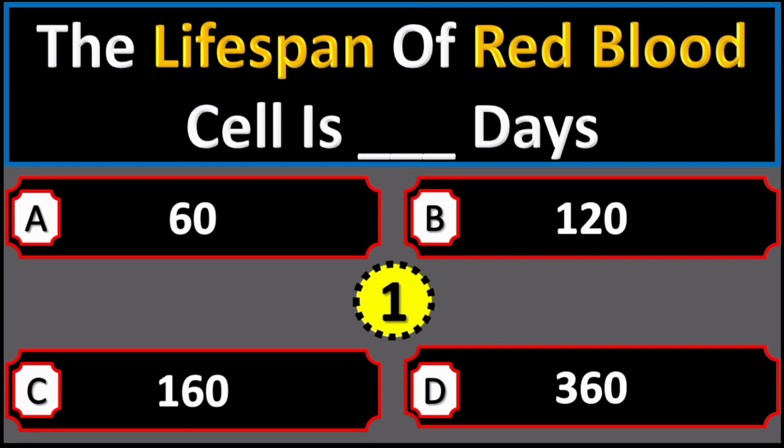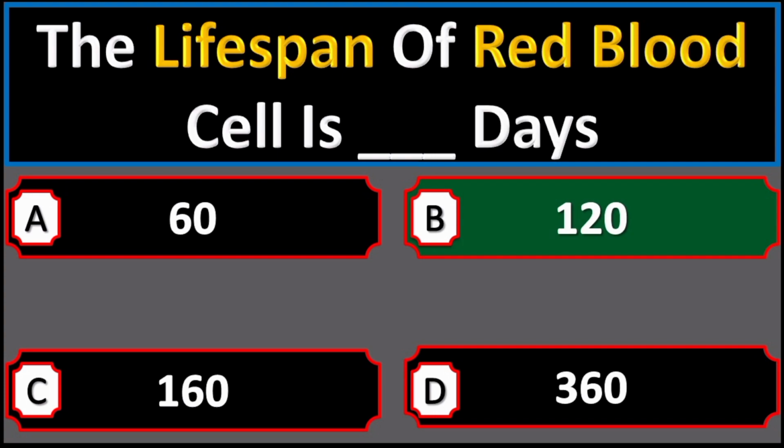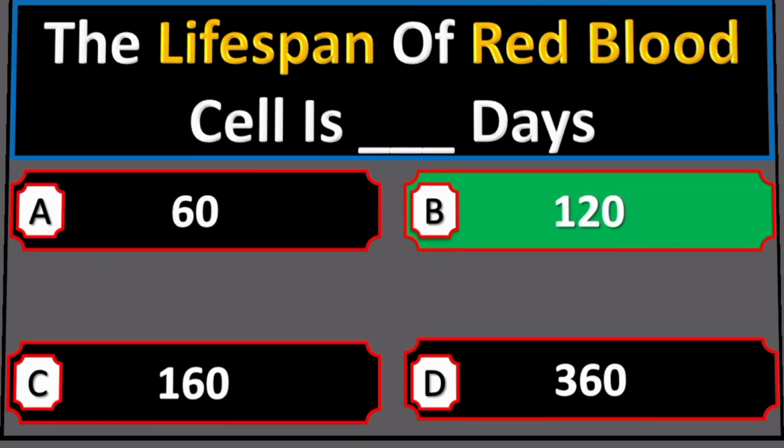The lifespan of red blood cell is dash days. Option A 60, option B 120, option C 160, option D 360. Right option is option B 120.